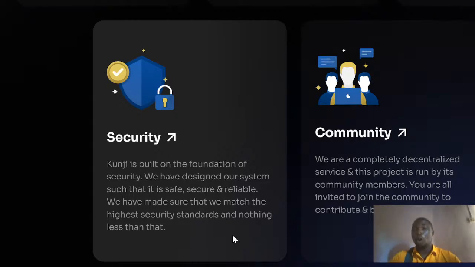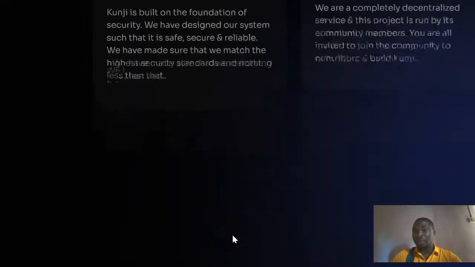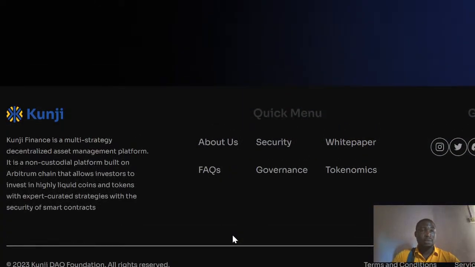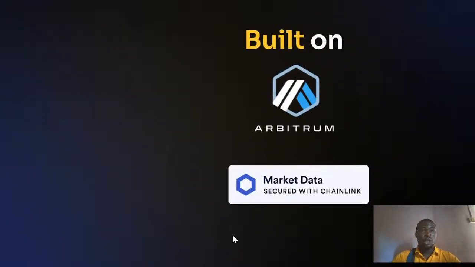Also we have what we call community building. We are a completely decentralized service, and this project is run by community members. We are also invited to join the community to contribute and build this ecosystem that we're talking about. So this is their website. This is what they are all about.